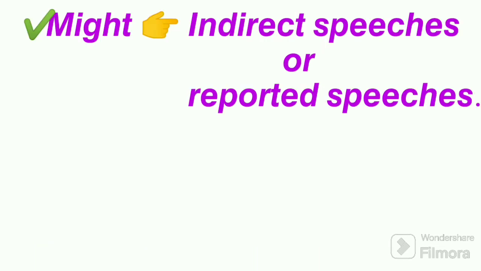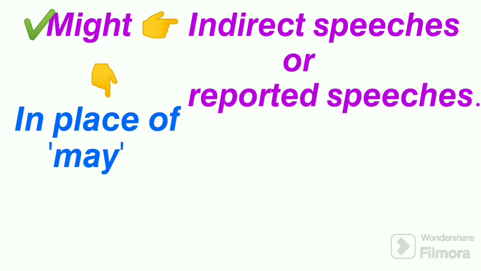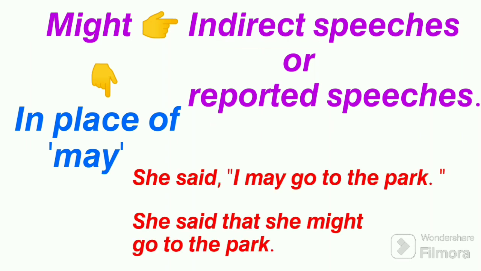Lastly, might is used in place of may in reported or indirect speeches. So the sentence, "She said, I may go to the park," is in direct speech. Its reported or indirect form is, "She said that she might go to the park," where may has been replaced with might. Okay? This is all about may and might.